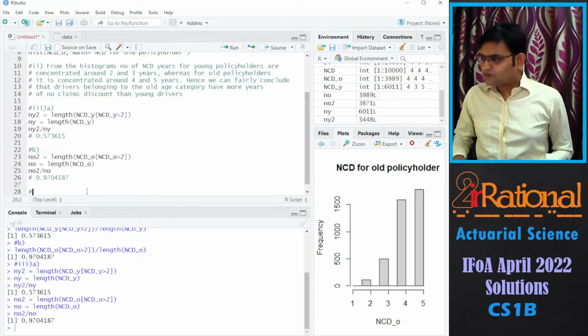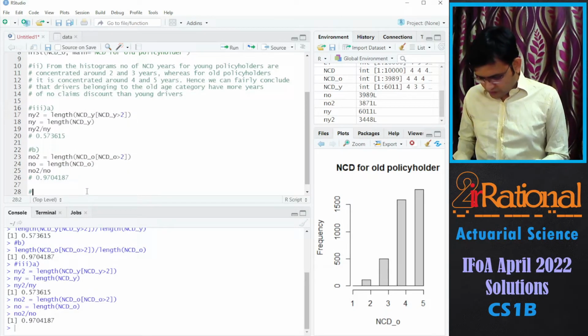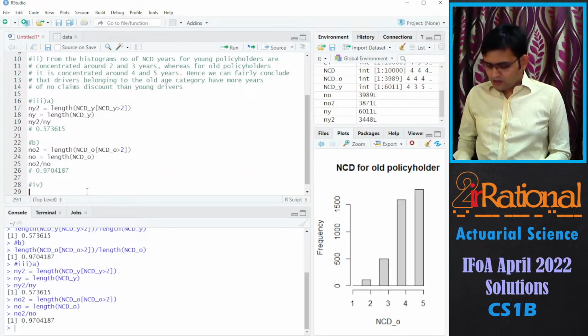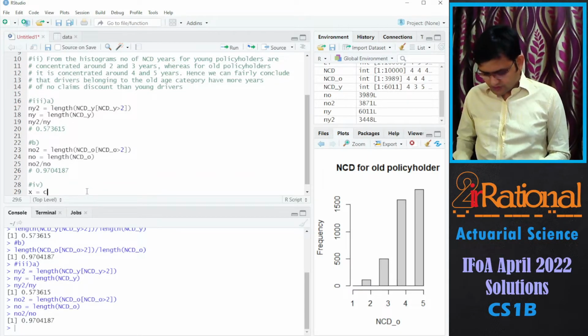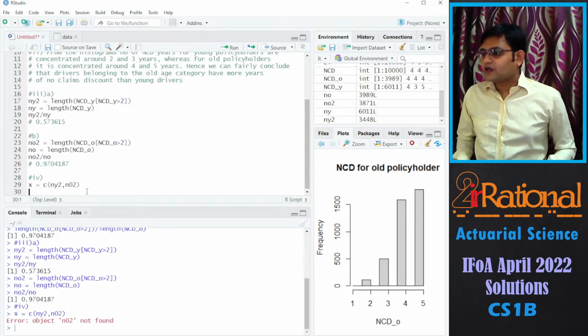Good. For the next part, I want to test. We'll be using proportion prop.test. For that, I will make my values NY2 comma NO2, that is my x.